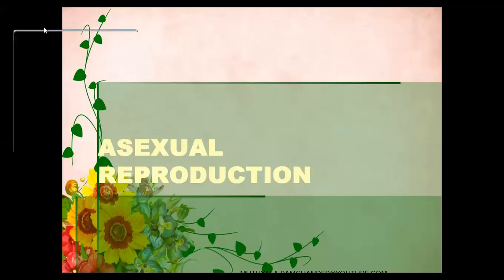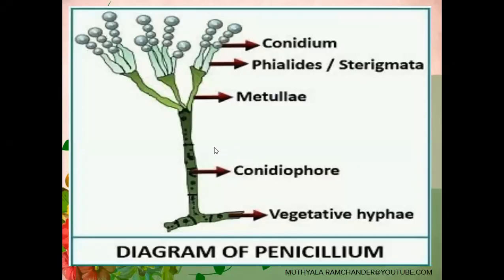Asexual reproduction of penicillium. During the favorable conditions, the penicillium mycelium participates in asexual reproduction. During the asexual reproduction, they can produce conidiums. In this reproduction, the spores are called conidiums.